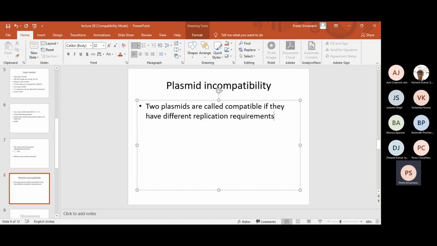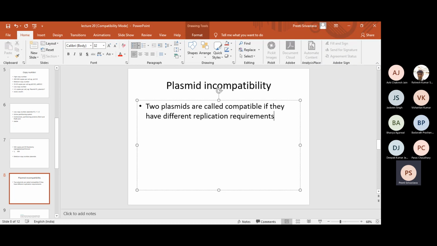In simple words, if there are two plasmids in a cell and they both have similar requirements for replication, then usually there will be a crisis of replication proteins. There will be an internal competition in the cell for the replication proteins, and then one plasmid wins and the other one is lost. So such plasmids are called incompatible, whereas two plasmids are called compatible if they have